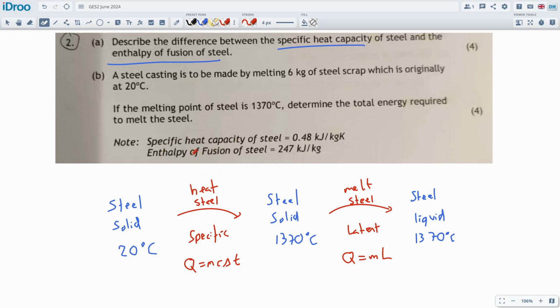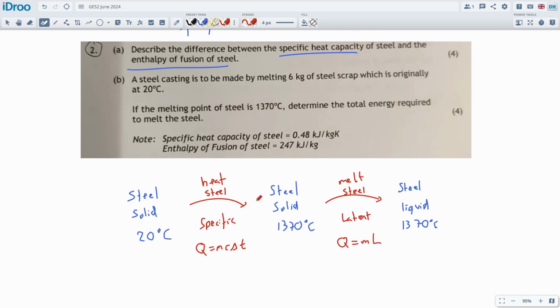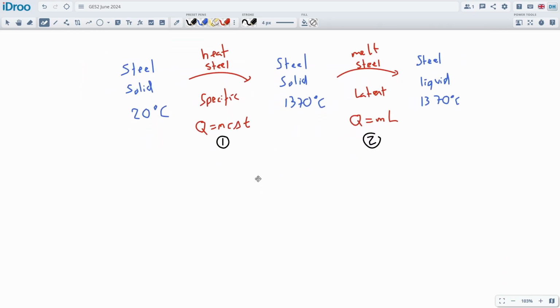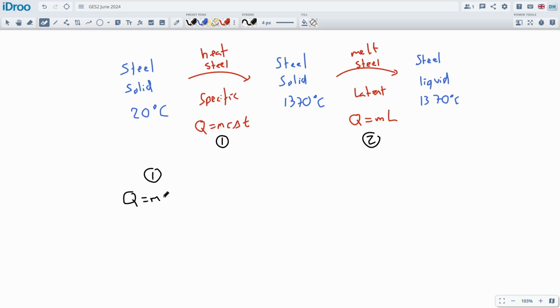But there's a whole bunch of different ways to say it. You can say enthalpy of fusion, evaporation, condensation, probably fusion, and liquefaction, I suppose. You'll see it in the paper with lots of different synonyms, and you've got to pick them apart. But as you go through past papers, you'll get all that vocabulary. It's fine. Okay, so basically we've got these 2 stages, and we're going to have a look at those 2 different stages. I'll call this stage 1 and this stage 2. So let's calculate the first stage, where we're going to heat the steel using Q = mcΔT. So this is stage 1. We're going to use Q is equal to mcΔT.